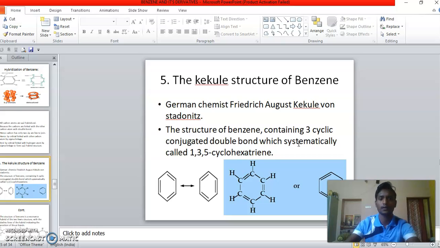Then the Kekule structure of benzene. The German chemist Friedrich August Kekule von Stradonitz discovered the Kekule structure of benzene. The structure of benzene containing 3 cyclic conjugated double bonds is systematically called 1,3,5-cyclohexatriene. This is the simple structure of benzene. Okay, this is the Kekule structure of benzene.